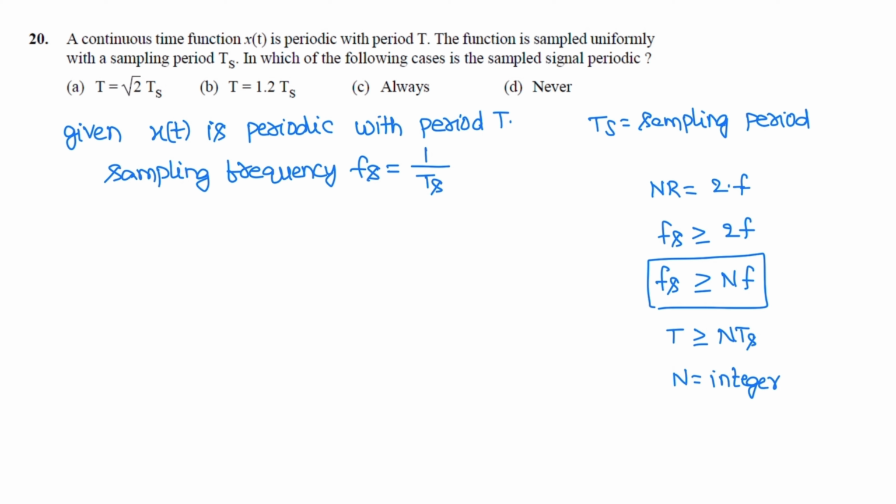From these options, the ratio 1 by 2, 1.2 is an integer, which is the correct option. Here root 2 is an irrational number.